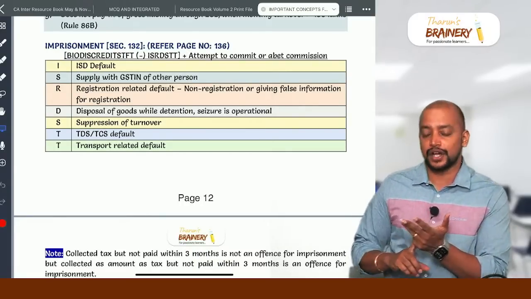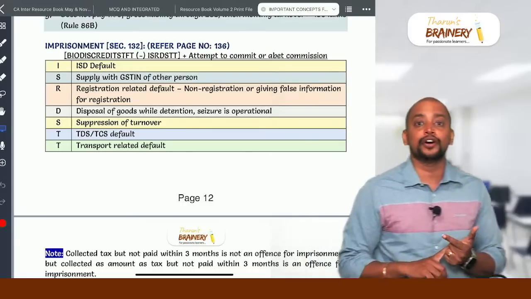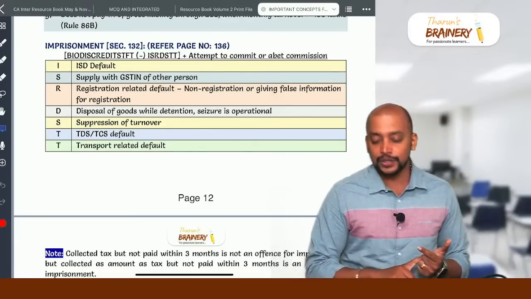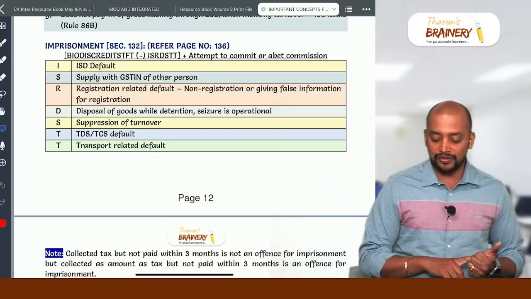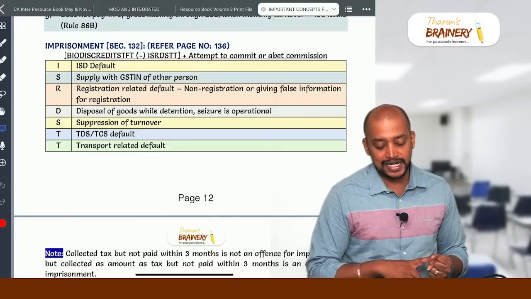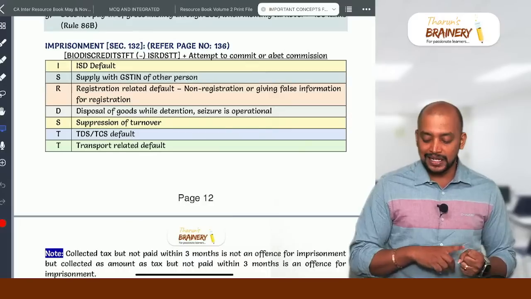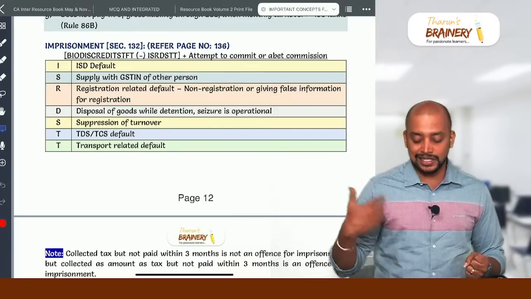B for books of accounts default, I for invoice default, O for obstructing an officer from doing duty, D for dealing in goods liable for confiscation, another I for ITC default, and Y is for supply with the GST of another person.